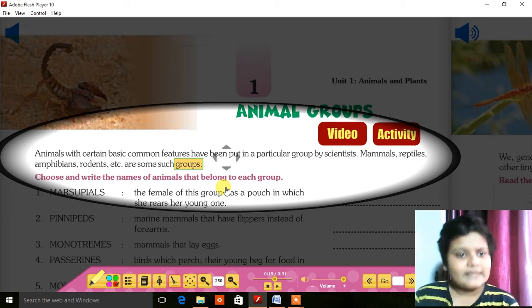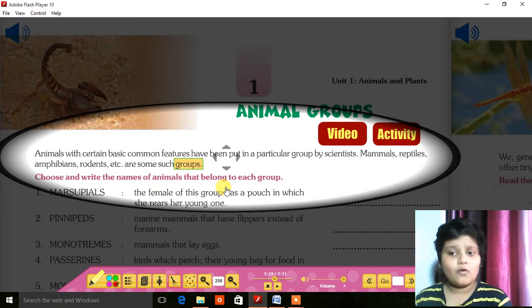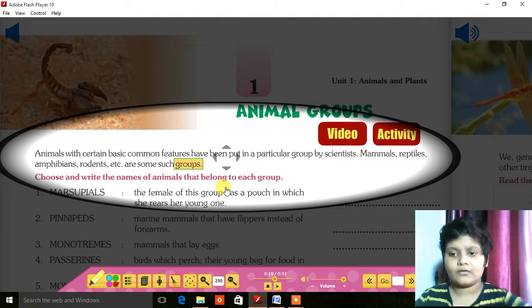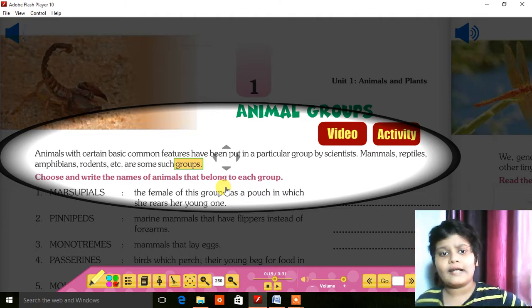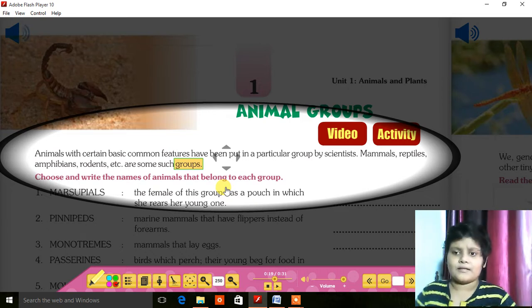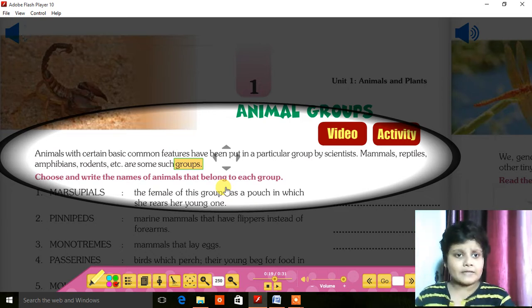Mammals, reptiles, amphibians, rodents, etc. are some such groups. Mammals, you know, have 4 legs. Reptiles crawl, like snakes. Amphibians, rodents, etc. are some such groups.